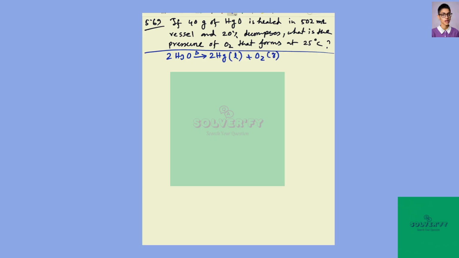And now we see that only 20% of mercury oxide decomposes.